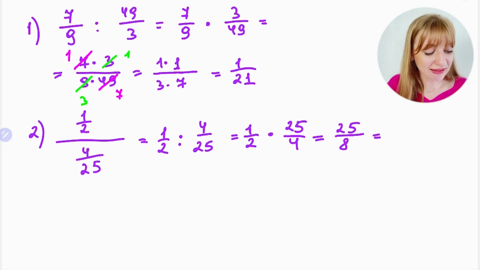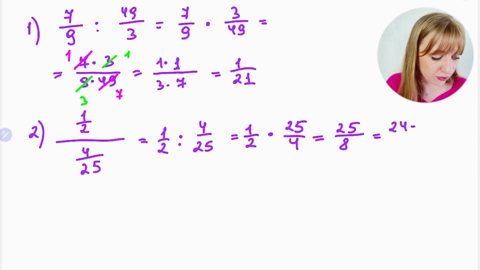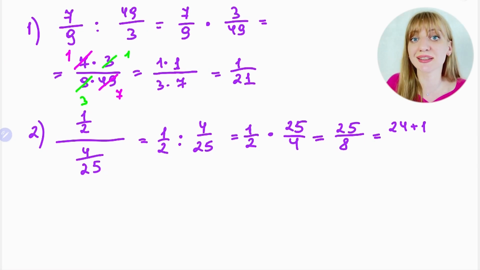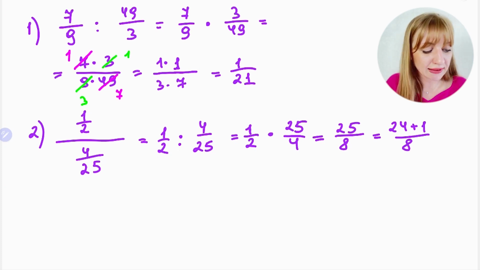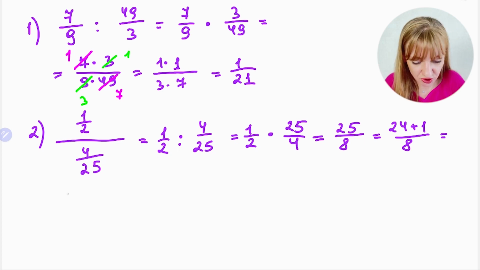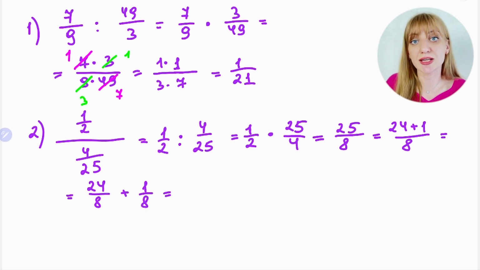And then here, 25 you can present as 24 plus 1, because 24 is divisible by 8. This 24 plus 1 is still 25. I did not change the fraction, I just wrote it in a different way. And then over 8. And now you see that 24 is divisible by 8. That's why we can split this fraction into 2. It's 24 divided by 8 plus 1 divided by 8, right? And 24 divided by 8 is 3.